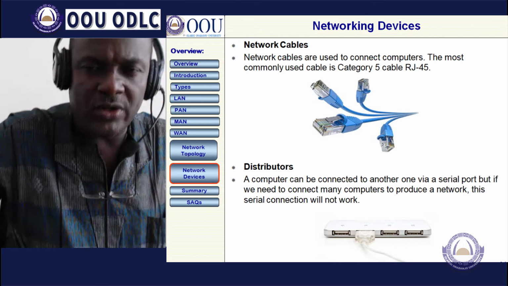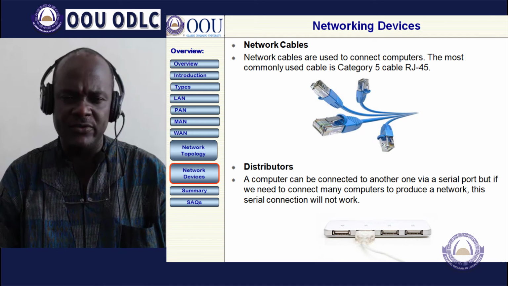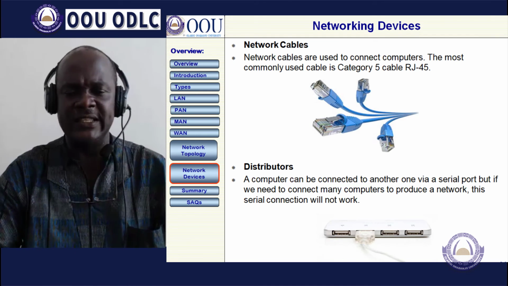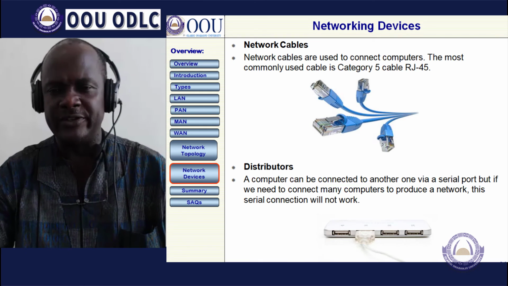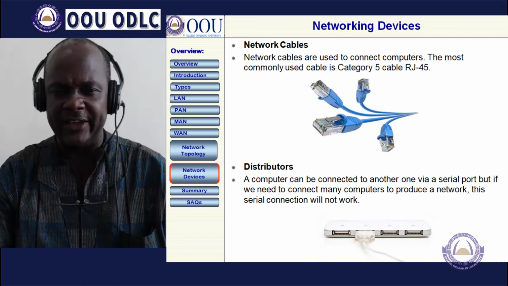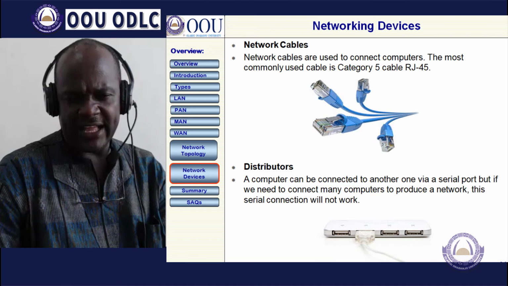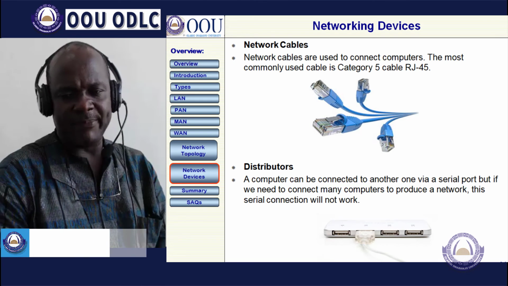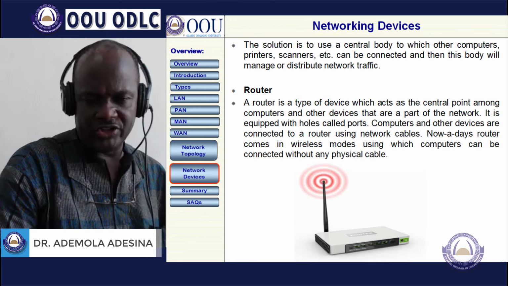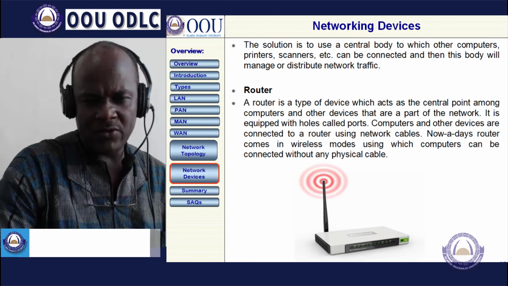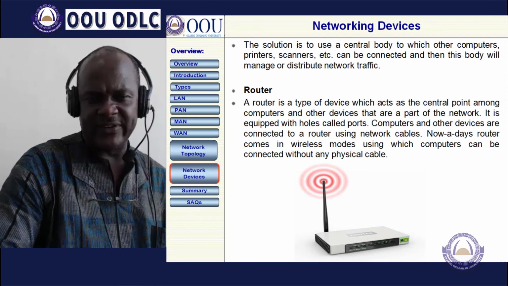Now we move to network devices. Network devices means we are talking about the different cables that we can use in our computer network. Some of these cables are the RJ45, which we call the Cat5, category 5 cable. Then a computer can be connected to another through a serial port, which gives a serial connection. Then we have routers, which are there to distribute signals among the computers and other devices.